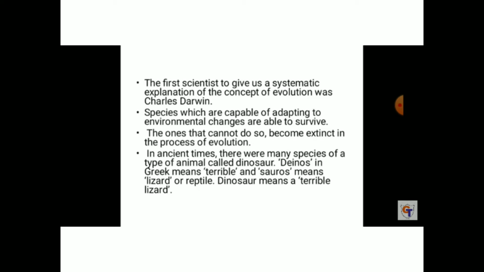In ancient times, there were many species of a type of animal called dinosaurs. I think you have seen dinosaurs in pictures. Dinos in Greek means terrible, and saurs means lizard. So dinosaurs means terrible lizard. Some of these dinosaurs were enormous in size. It appears that these species of enormous dinosaurs suddenly became extinct.